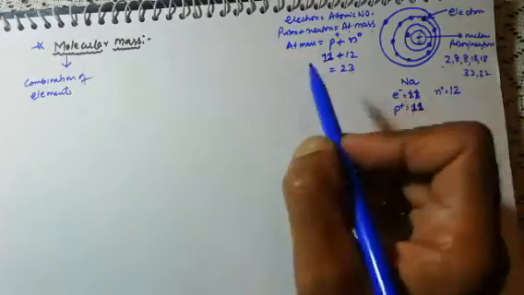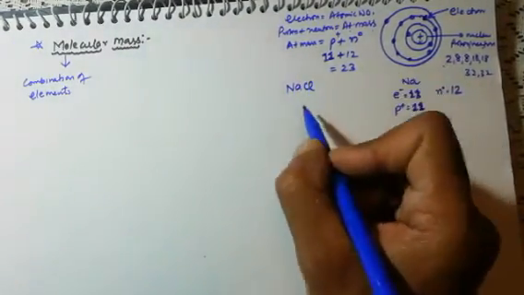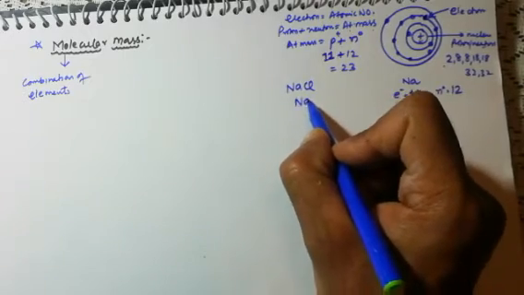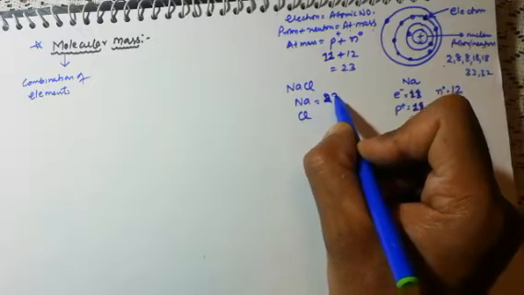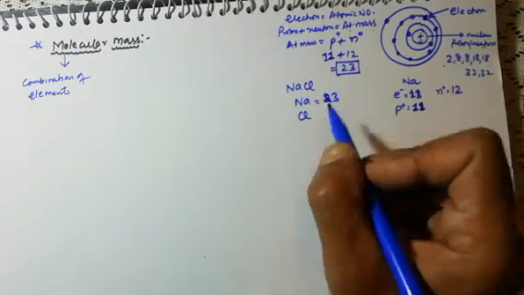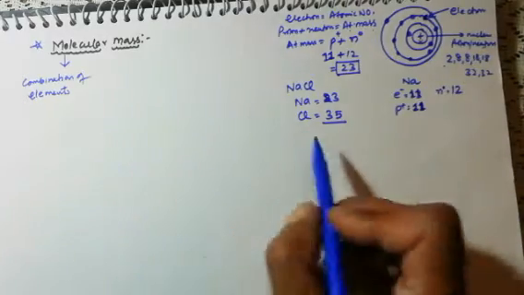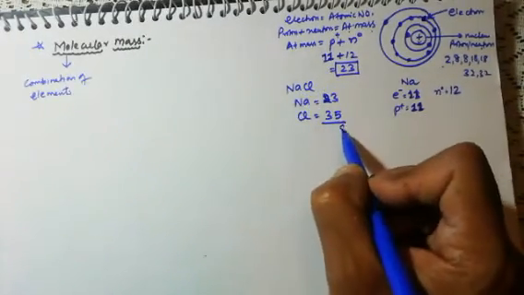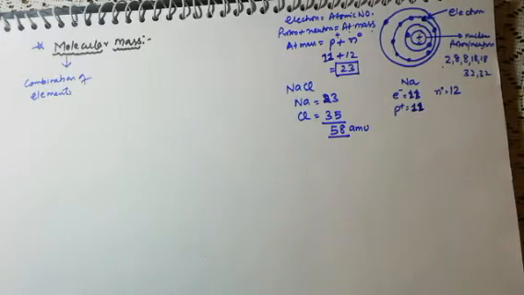Combination of elements. Suppose for example we are talking about NaCl. It means that it is a combination of Na and Cl. Now what is the Na mass? Na mass is 23. This is what we calculated here. In a similar way, Cl mass is 35. So it means that the total molecular mass of NaCl will be 58. We are writing here atomic mass unit. Like this way we can calculate.